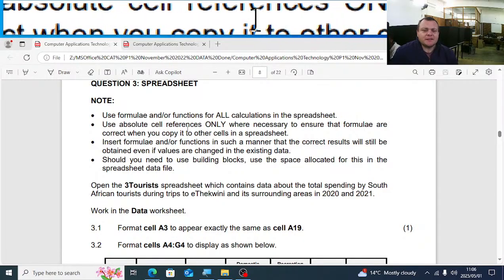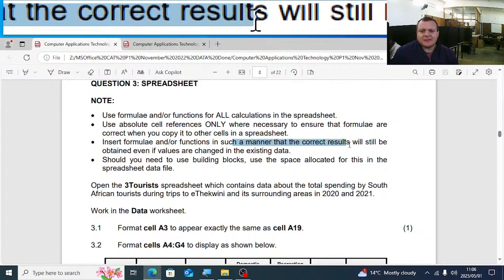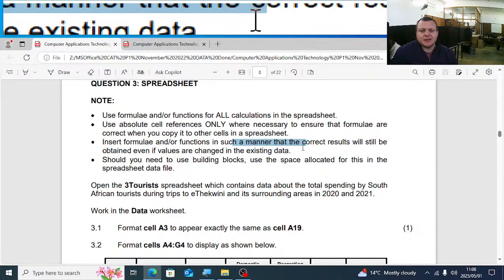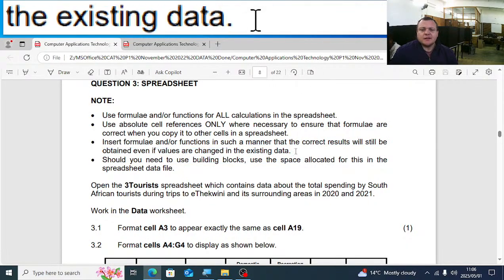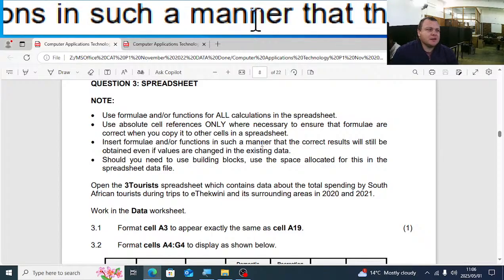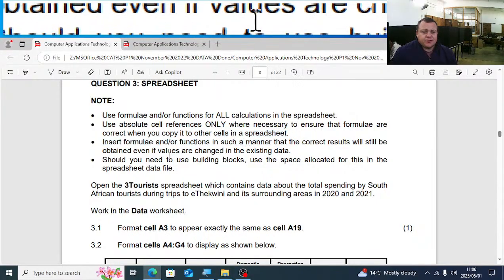Use absolute cell reference only where necessary. Insert formula or functions in such a manner that the correct results will still be obtained even if the values are changed in the existing data. This is quite important for me, the third bullet. A lot of the learners will do a question, but they will not use cell references. They'll type in the values manually. And then anywhere where we change the value inside the data, it should actually automatically change to the correct answer. So we must be very careful for that third bullet.